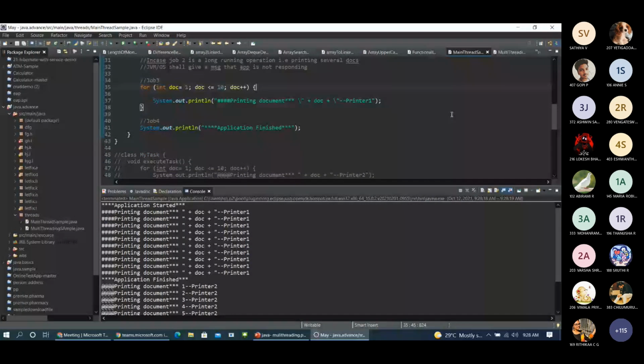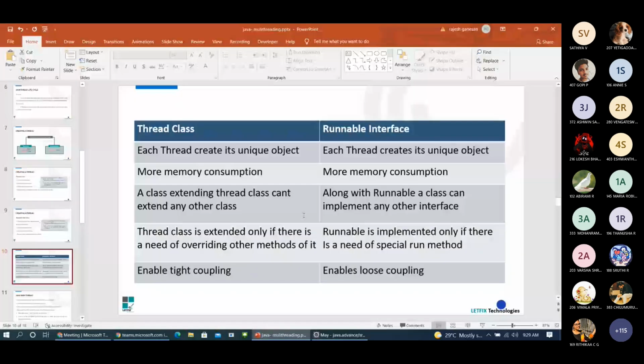So when we provide a sleep method, we can provide the timing, like how many seconds we may need to keep the thread in a waiting state. After this complete process is done, it enters into the terminated state. So this is how the thread and runnable interface happens.